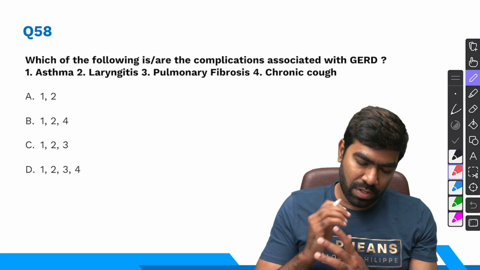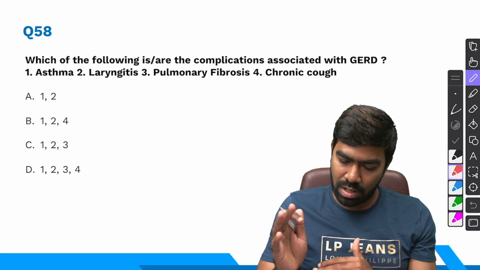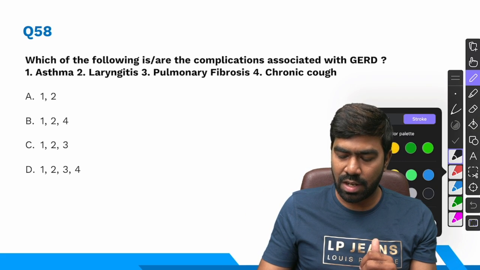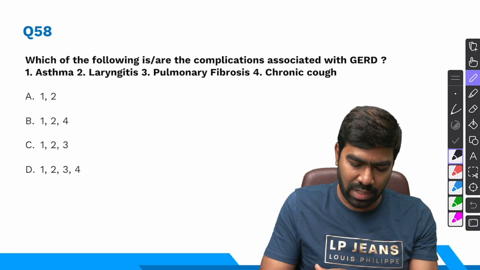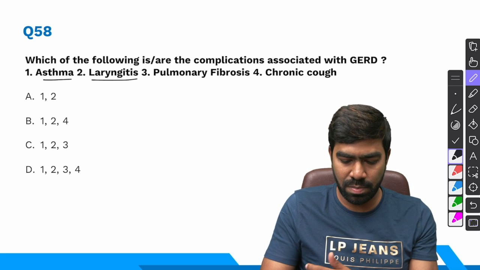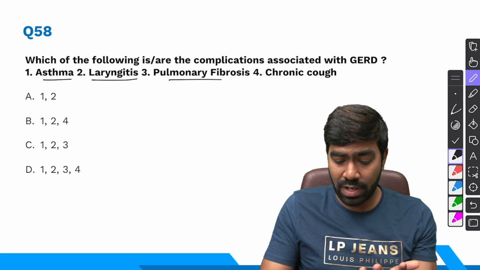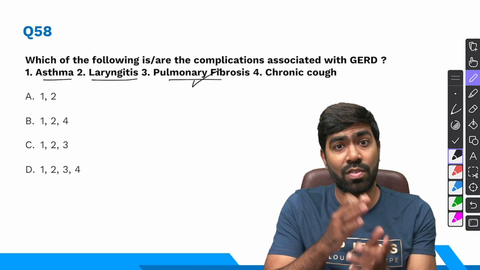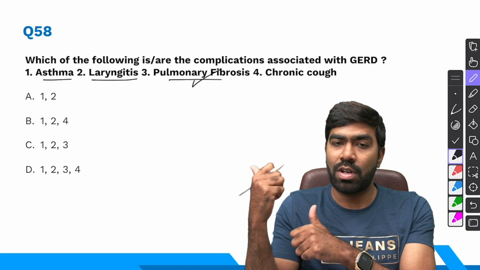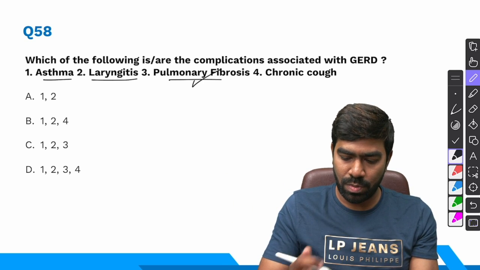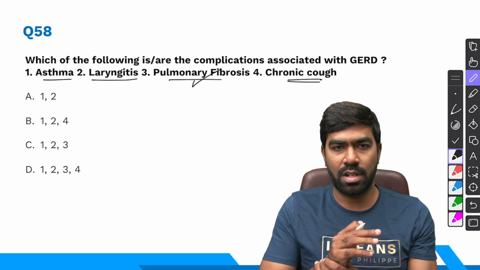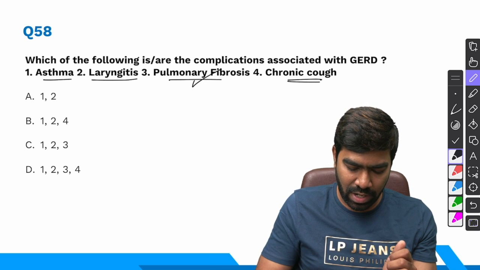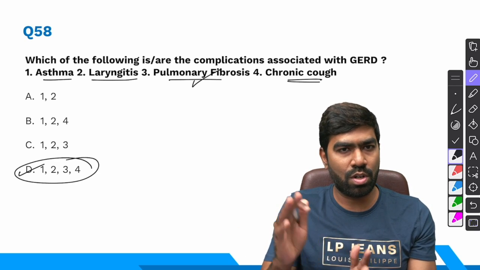Coming to 58th question, which of the following are the complications of GERD? Here they have given the extra esophageal complications of GERD. Patients can have asthma, patients can have laryngitis, patients can have pulmonary fibrosis. In fact, severe GERD is one of the important risk factors for ILD in cases of diffuse scleroderma. We have discussed that so many times. And chronic cough is also one of the classic manifestations of GERD. So everything can happen in GERD. So the right answer for this question is option D, 1, 2, 3, 4.